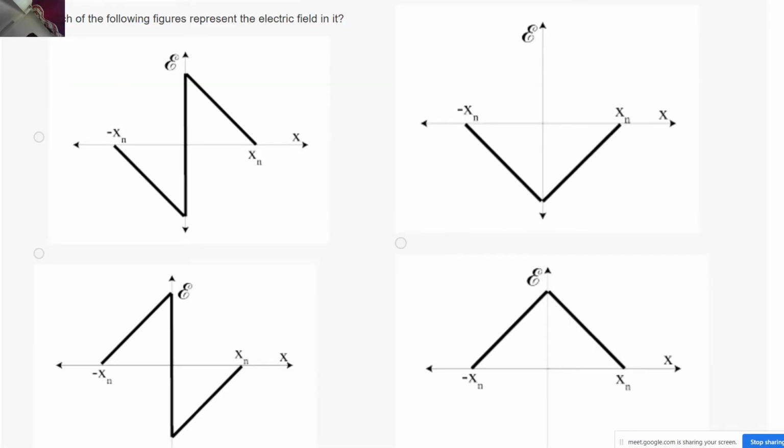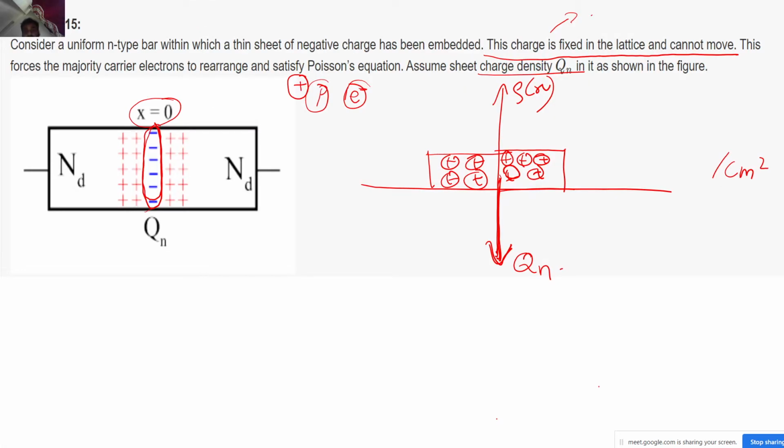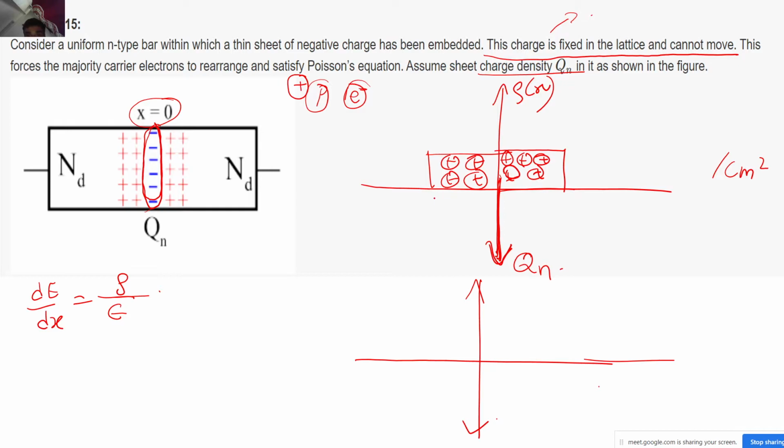What we have been asked, let me check. First of all, they are asking us what is the profile of the electric field that this will represent. As you know, dE by dx is equal to what? Rho by epsilon, correct? Whenever rho is positive, the slope of the electric field will be positive, correct? So over here, let me just draw quickly. For this region, I have positive charge density, so the slope must be positive, correct? So from here to here, I have this.